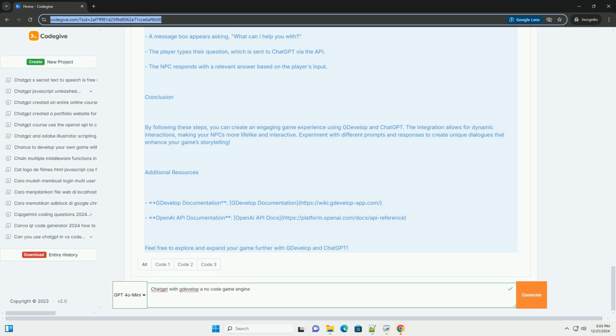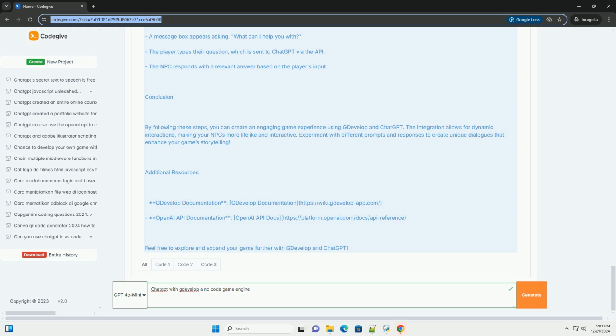Step 3. Adding events. Now, we'll set up the events that will allow players to interact with the NPC and trigger a conversation. 1. Open the Events Editor, click on the Events tab. 2. Add an event. Create a new event for when the player interacts with the NPC. Condition. Choose mouse pointer is over an object and select the NPC sprite. Add another condition for left mouse button is clicked. Action. Use start a new scene or show a message to prompt the player for input. This will be replaced with the API call later.